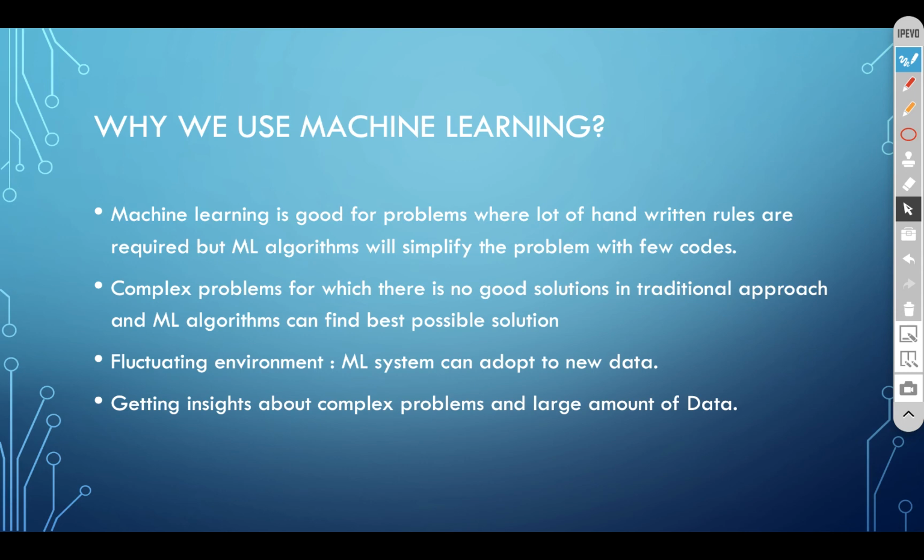ML is also good for getting insights about complex problems and large amounts of data. One of the biggest advantages of ML is that it makes identifying trends and patterns incredibly simple. Trends and patterns are important in many types of data, ranging from medical records to behaviors, demographics, and other basic information. Another benefit of ML is that there is no need for human intervention, which means the device can continually improve itself using automated behaviors.